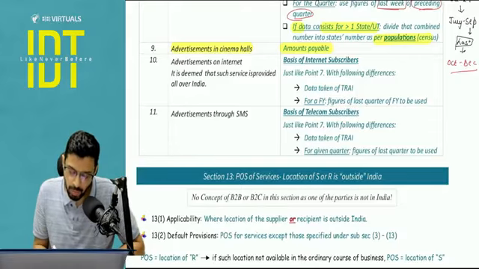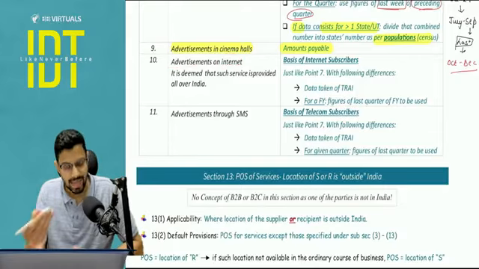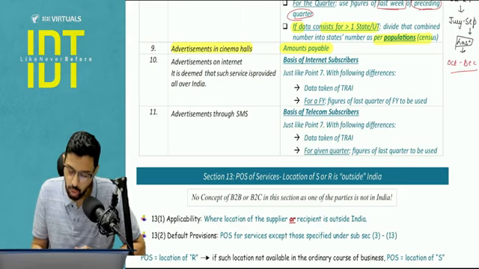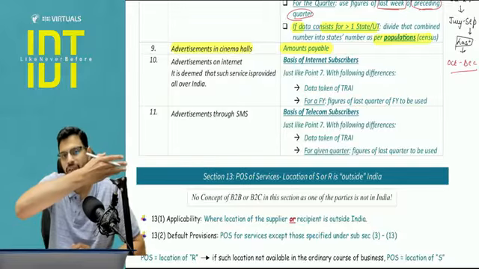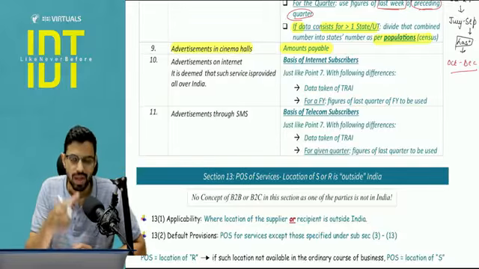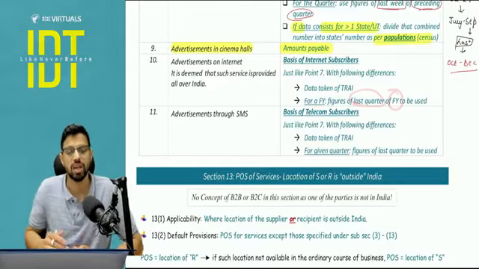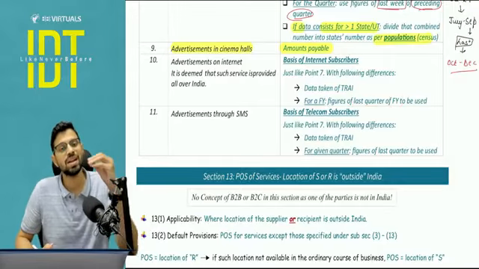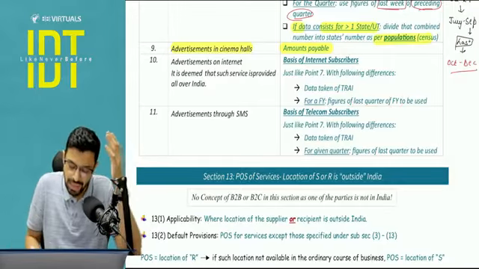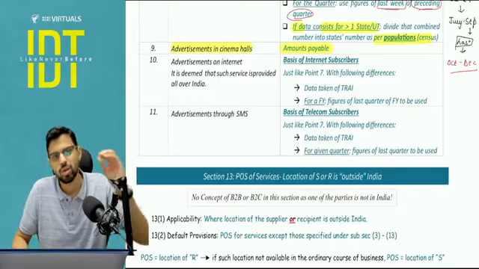Now, when we talk about advertisement on internet, it is exactly like the steps that we covered. Only thing is, instead of viewership, you will be picking the internet subscribers data. Instead of the Broadcast Audience Research Council, the data will be of the Telecom Regulatory Authority of India. And for a financial year, you will be using the last quarter of the preceding financial year, instead of the last week of the quarter. Now, why this difference? Because it is the difference in the way these councils and these authorities publish their data. So that is not our work.